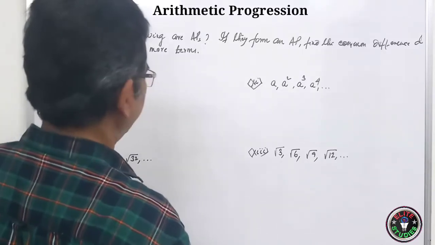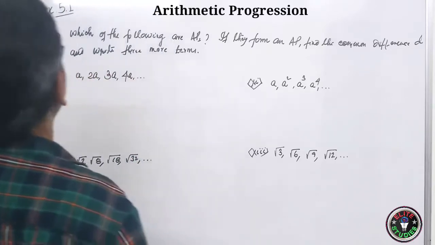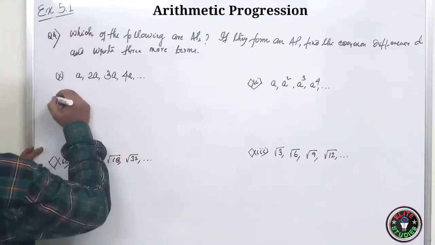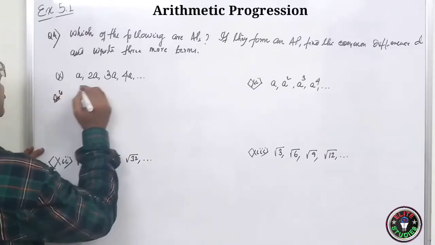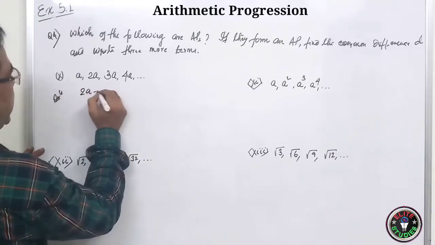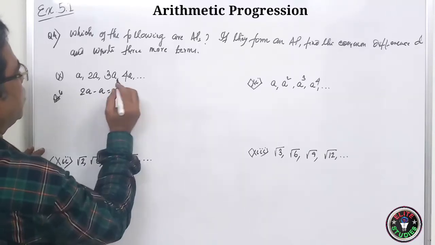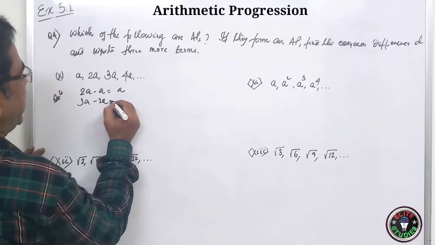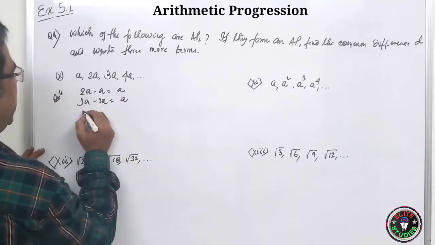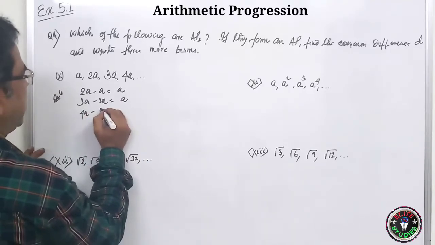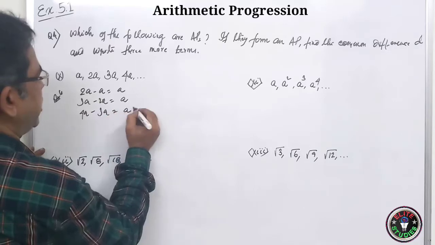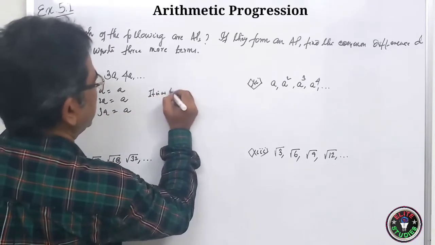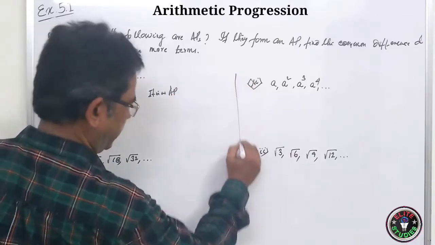Question number 10, 11, 12, 13. Now it is A, 2A, 3A, 4A. Same thing. So what is it? 2A minus A is equal to A. So 3A minus 2A is equal to A, and 4A minus 3A is equal to A. So it is in AP.